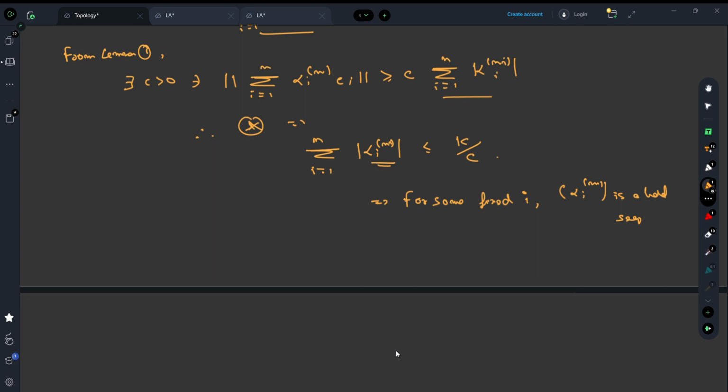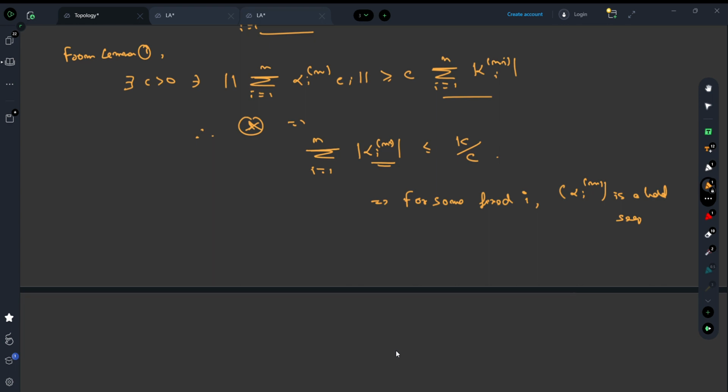We know the bounded sequence is inside the scalars because we have already chosen the scalar field to be the real field or the complex field. A bounded sequence of scalars has a convergent subsequence. This is very elementary analysis: inside the reals, a bounded sequence has a convergent subsequence.